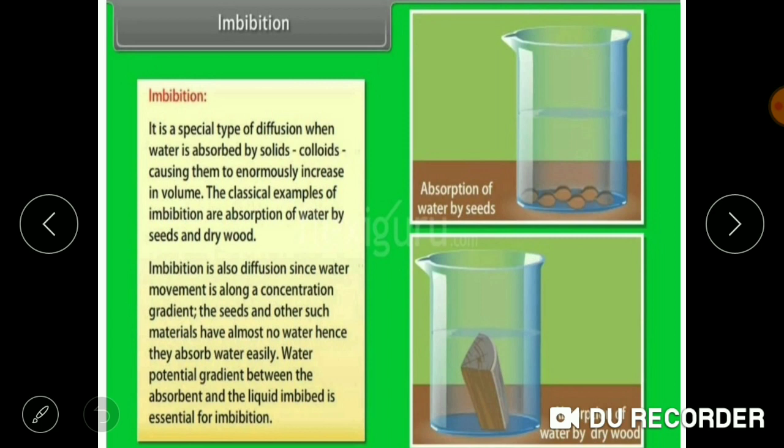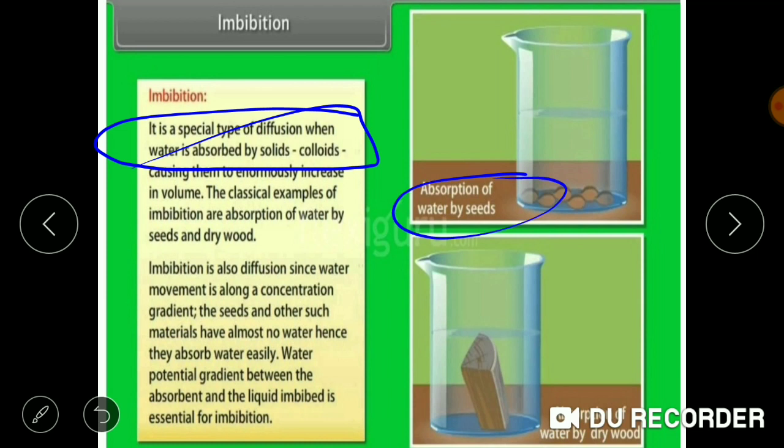The next process is diffusion, when water is absorbed by a solid substance. Here we have taken the example of dry seed and wood.